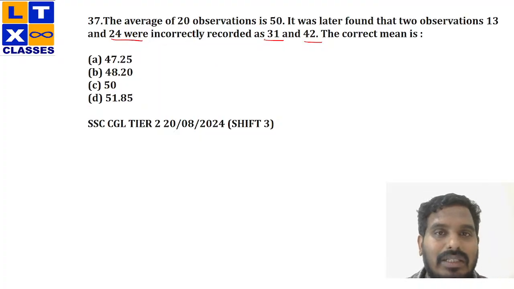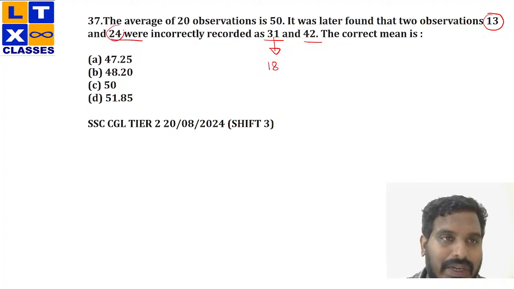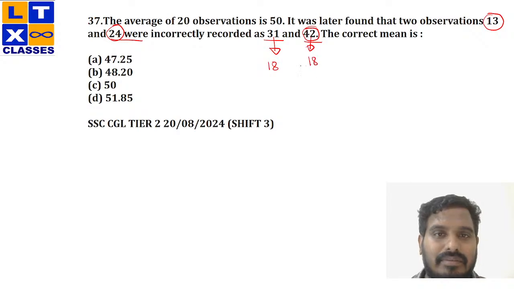Now, the first number is 13, but instead of 13 it has been recorded as 31, right? So how much extra is being added? 18, right? Now what about the next one? Instead of 24 it has been recorded as 42, so 18 more here, right? So I have unknowingly added 18 plus 18, 36. So I need to subtract this 36 from all the 20 members, right?